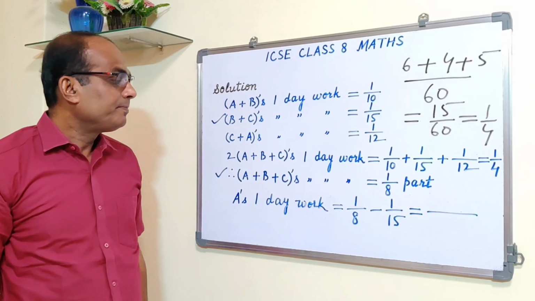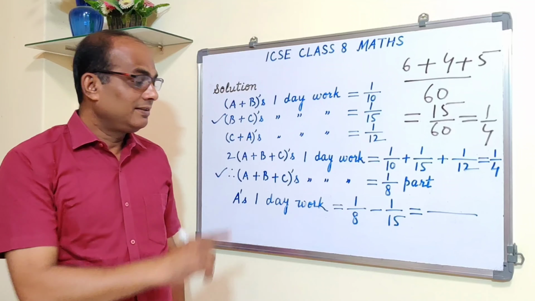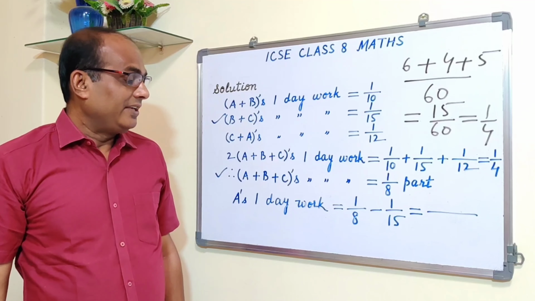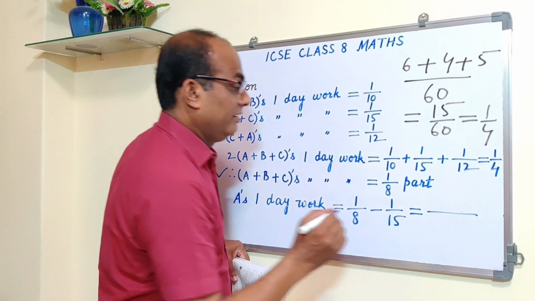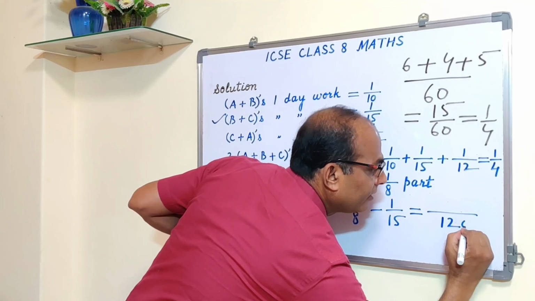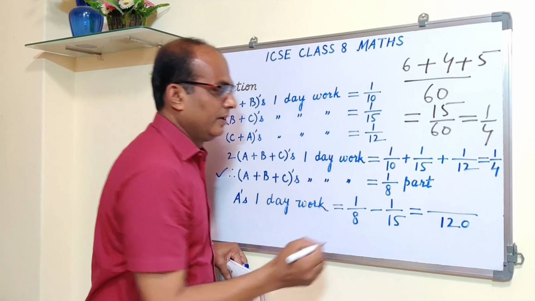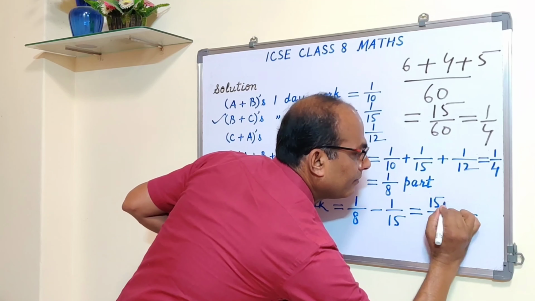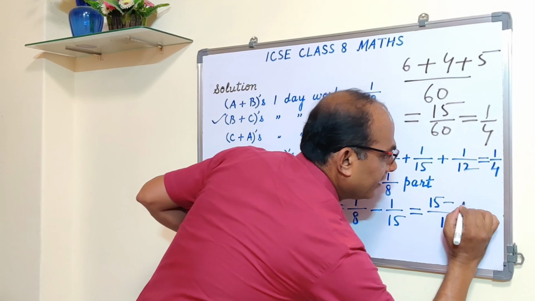What is the LCM? Tell me the LCM of 15 and 8. Is it 120? Shall you write down your 120? So 15 here minus 8 here.